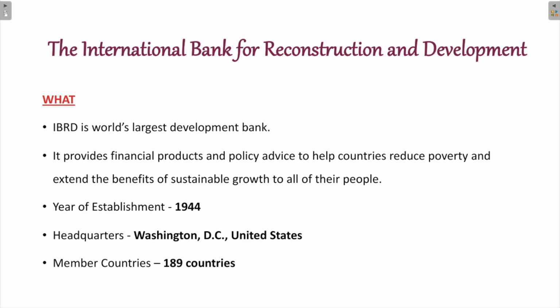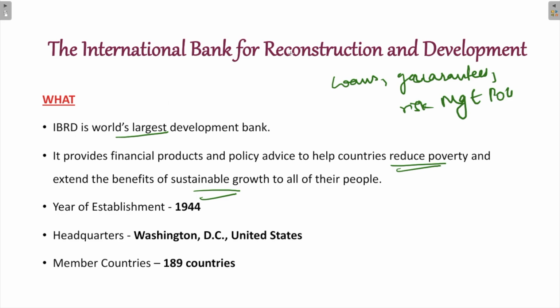The first one is the International Bank for Reconstruction and Development. As the name suggests, it is a bank and it is the world's largest development bank. It provides financial products and policy advice to help its member countries reduce poverty and extend the benefits of sustainable growth to all their people. It supports the World Bank Group's mission by providing loans, guarantees, risk management products, and advisory services. So these are all the roles played by the International Bank for Reconstruction and Development.